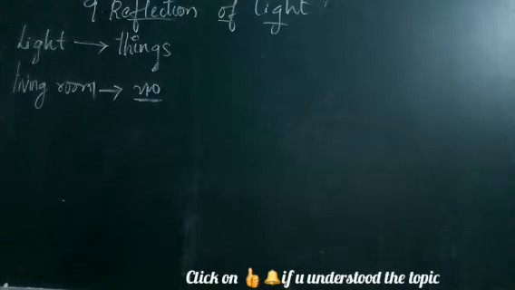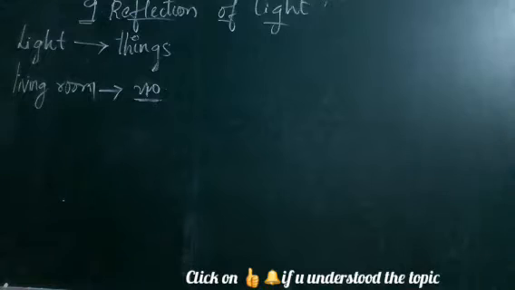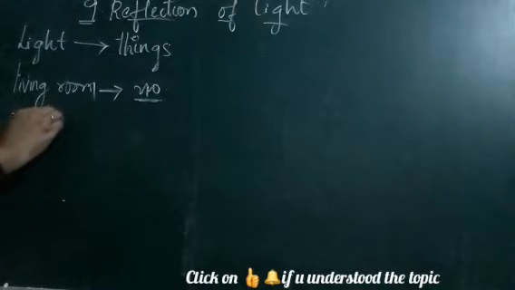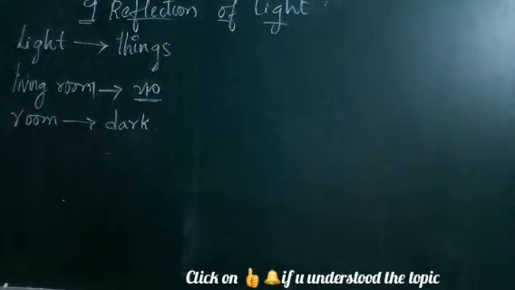If you're sitting in a classroom also, if there is no light and everything is dark in your classroom, will you be able to see the things? Will you be able to see your book? Will you be able to read? No. That means you require light to do anything. Without light, you cannot do anything. So this shows that if you're sitting in a room and it is dark, it is not possible for you to watch anything. So this proves that light is very important in our life. If there is no light, no life, isn't it? So light plays a very major role in our lives.